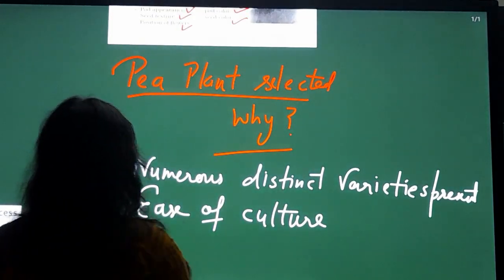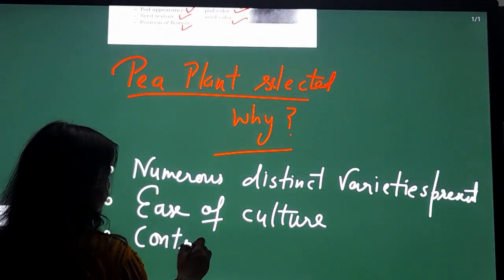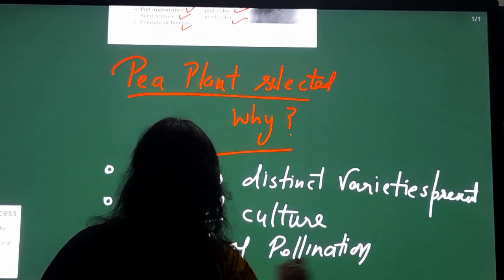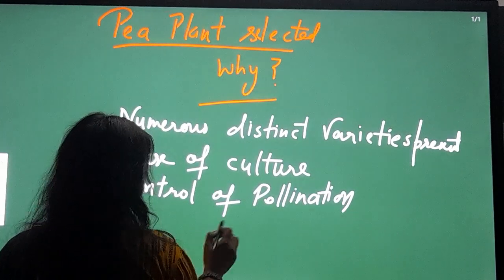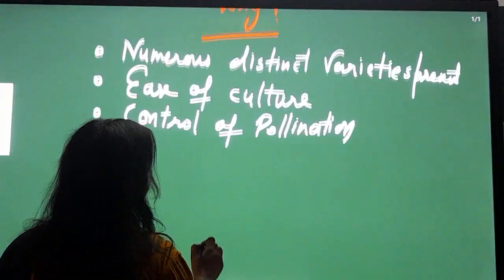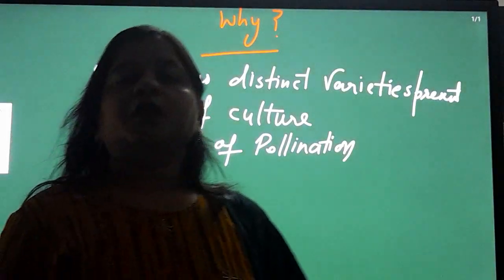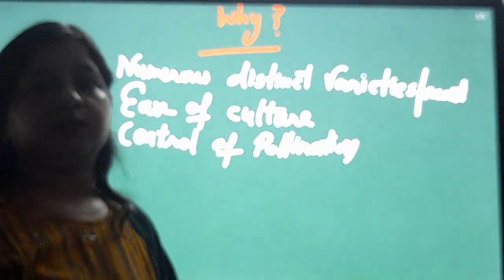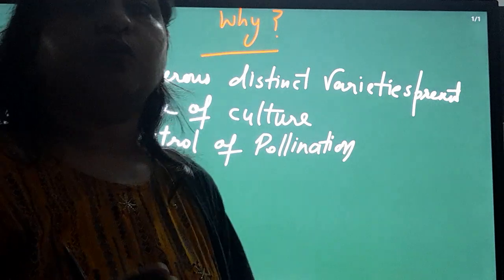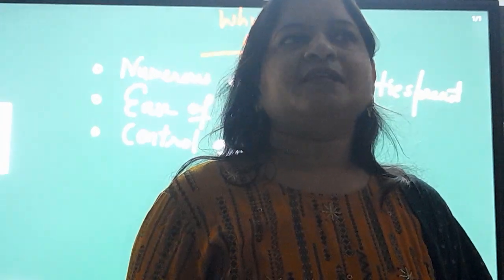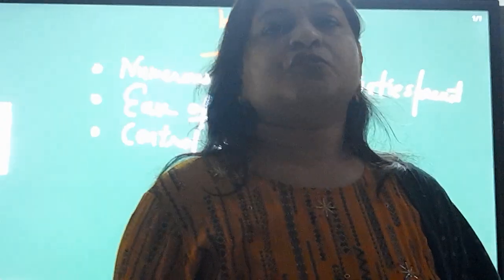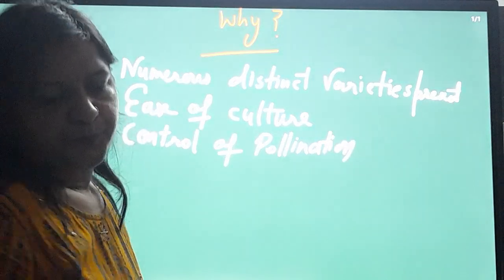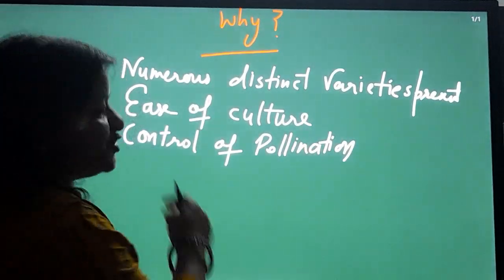Third one, control of pollination. The pea plants are bisexual, they have both male and female parts. So generally self-pollination occurs, but you can easily control the pollination and also do cross-pollination of your design. Next, high proportion of successful seed germination.